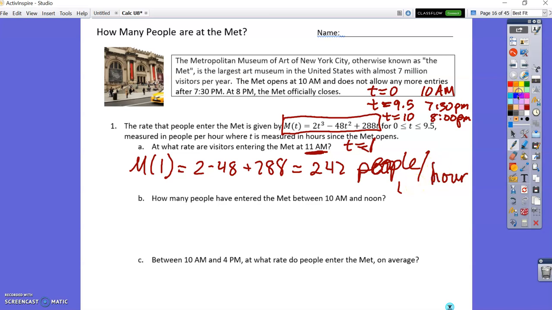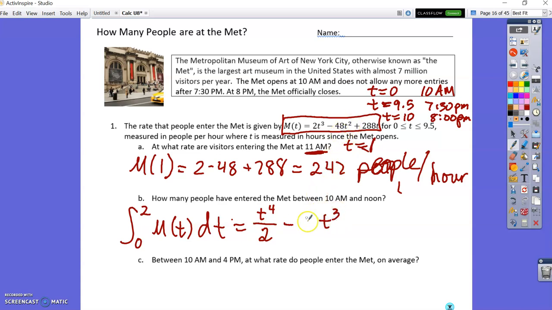Next, how many people have entered the Met between 10 and noon? This is the integral because we want the accumulation from 0 to 2 of m of t dt. I can integrate this very straightforwardly, so I'll go a little quickly. It's going to be t to the 4th power, and 2 divided by 4 is 2 in the denominator. This will be t to the 3rd, and 48 divided by 3 is 16. This will be t to the 2nd, and 288 divided by 2 is 144.